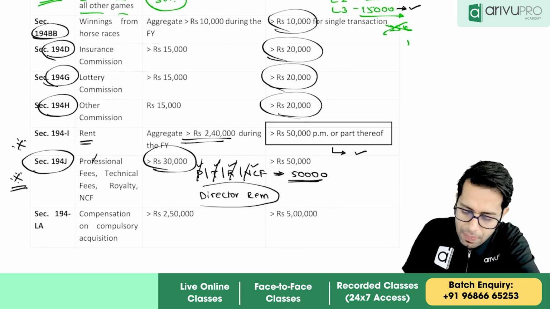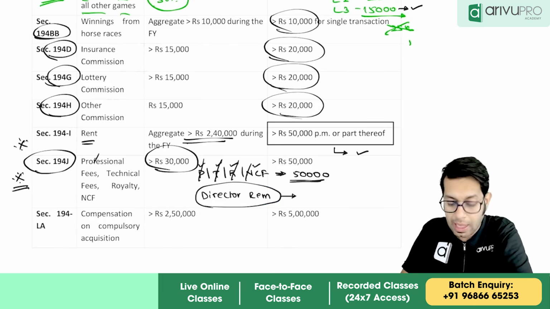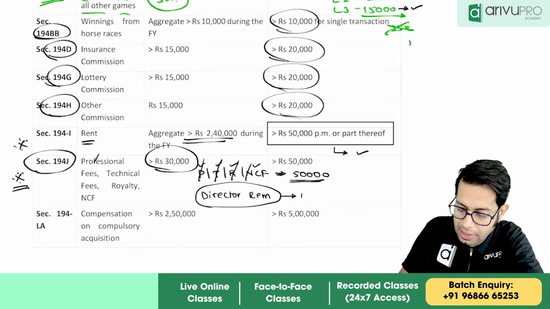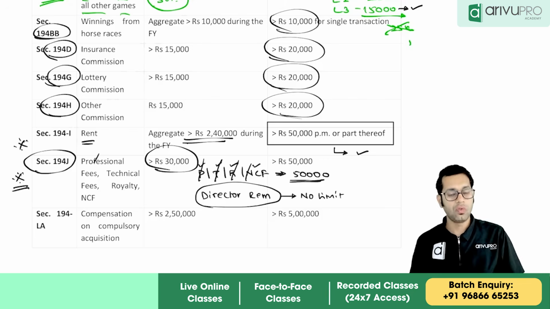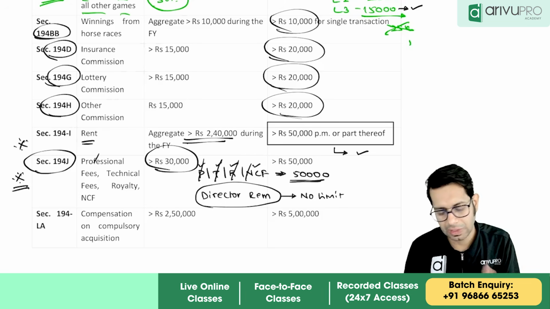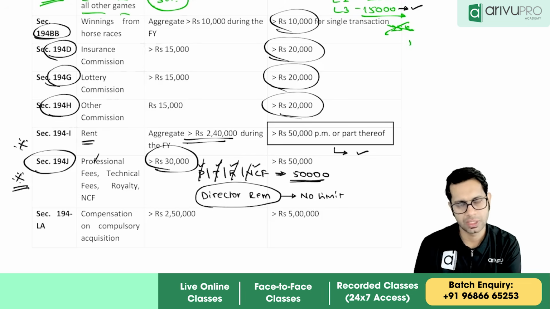And if you are paying any money to the director, for director remuneration, there is no limit at all. There was no limit before, now also there is no limit. So for professional fees separately 50,000, technical fees separately 50,000, royalty separately 50,000, non-competing fees separately 50,000.